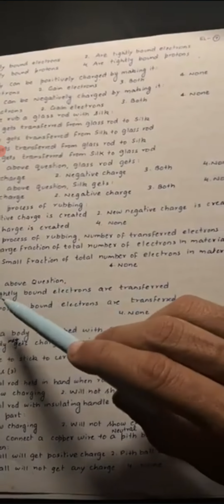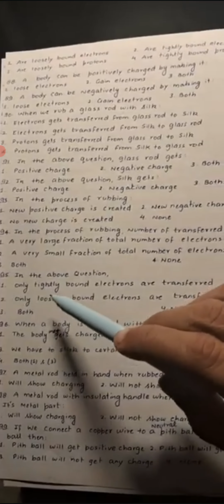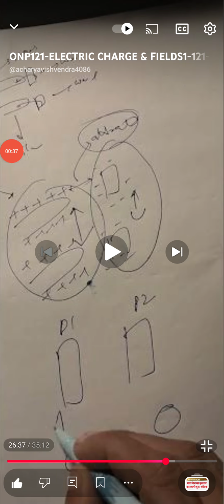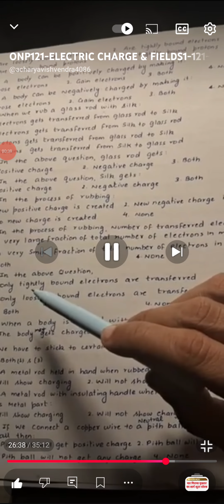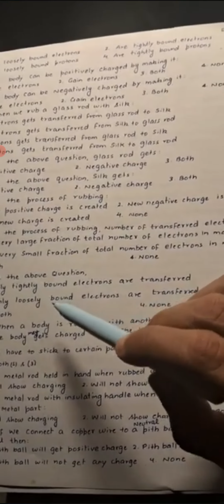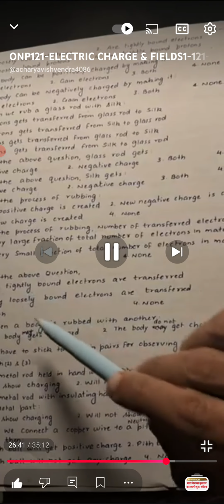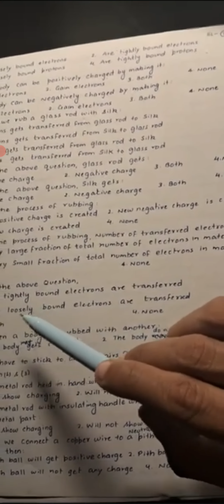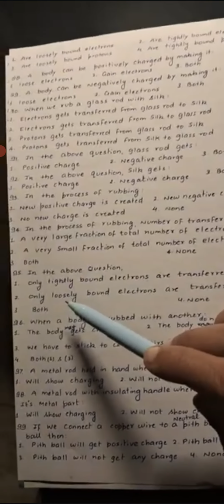Next, in the above question, the electrons from the very surface, which are present at the very surface, only those are transferred. So loosely bound electrons are transferred. So the second option will be correct over here.